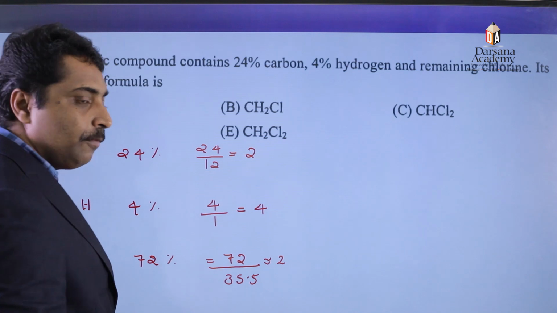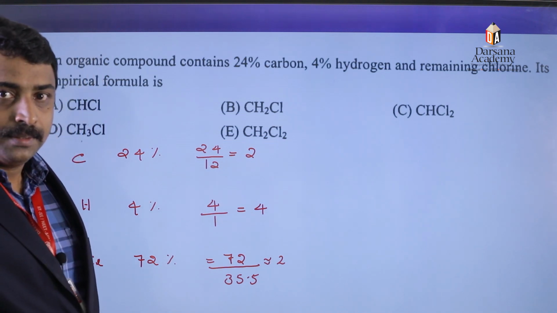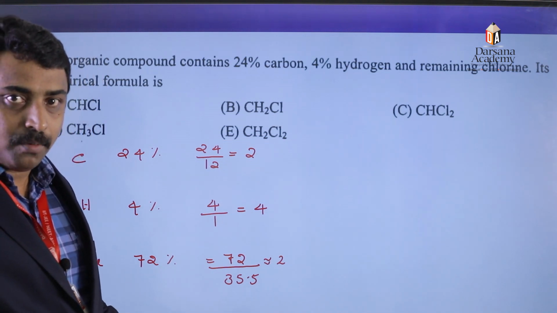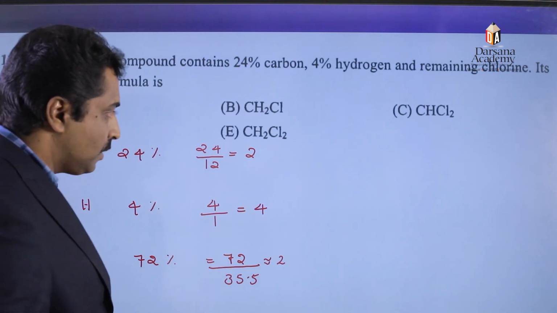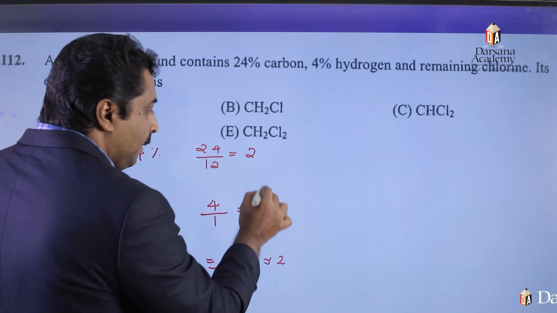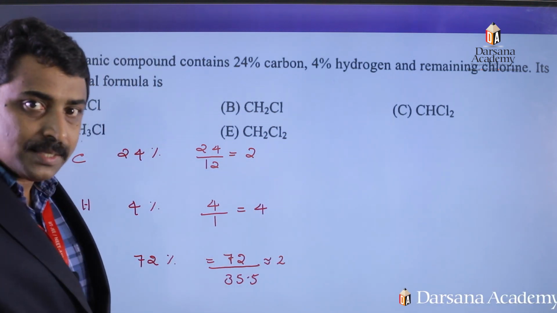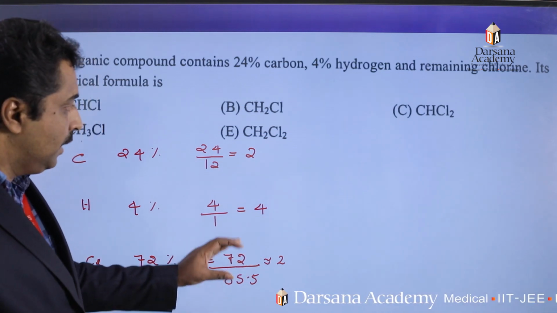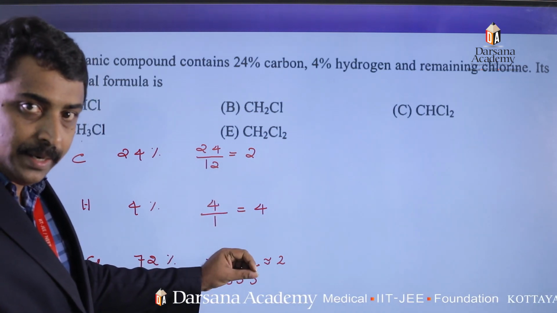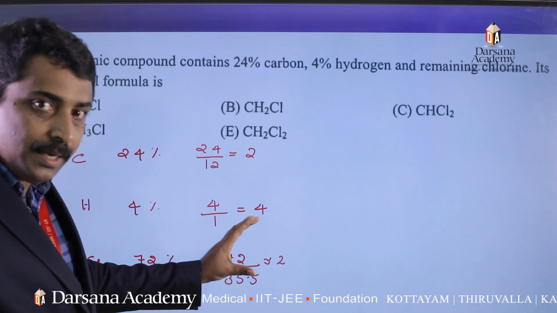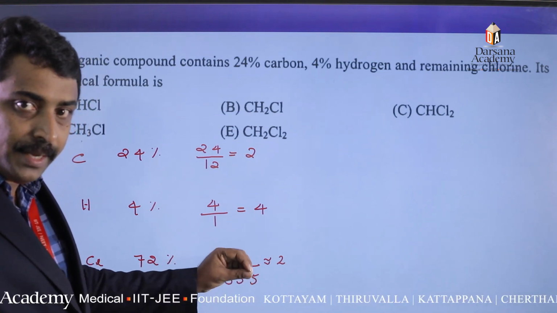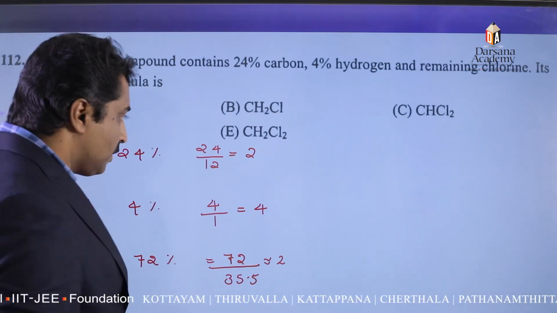Therefore, again, in order to find out simplest relative number of moles, we need to divide the number of moles with the smallest value of number of moles. What should we divide this number of moles by? When we divide by the smallest number of moles here, we get relative number of moles.